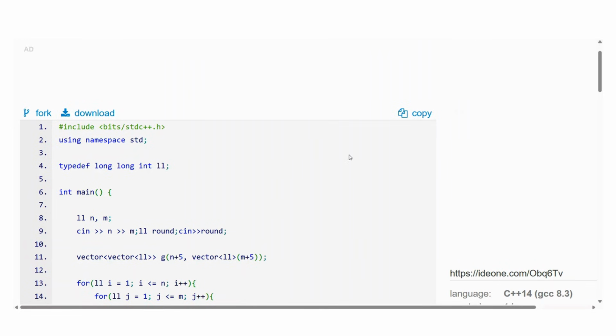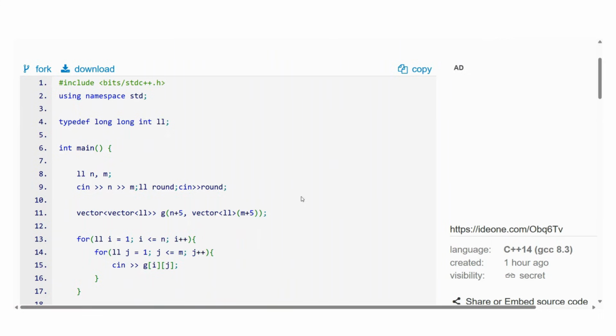And if you're intermediate, you guys know that logic is the most important thing. Implementation anyone can do once you know the logic. So that's why I'm not writing the full code. If the video duration crosses 1 to 2 hours, then the video will not reach the people it needs to reach. That's why I'm trying to make shorter videos.